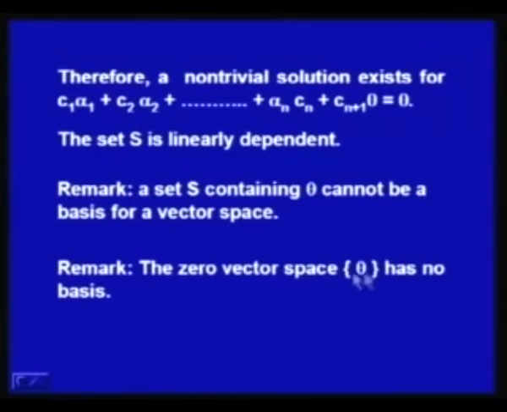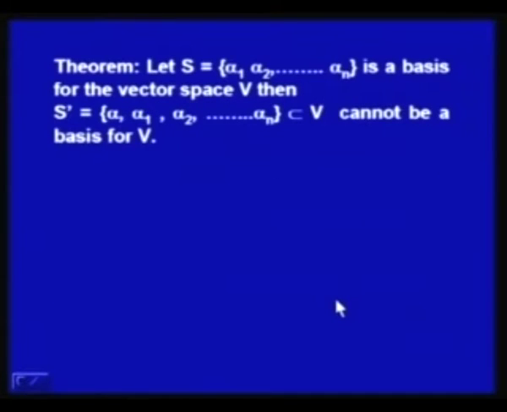Then the zero vector space theta has no basis. So, if we consider this set, it is always linearly dependent, so this cannot form a basis. It has only one element in it. We also know that the set consisting of only theta forms a vector space. So, this vector space has no basis. This is another remark.